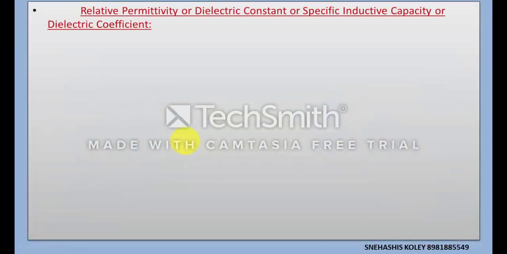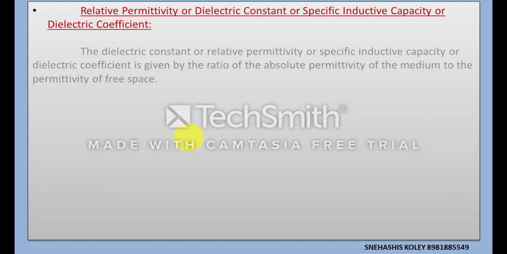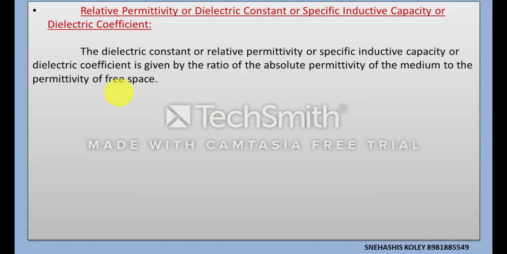Relative permittivity, or dielectric constant, or specific inductive capacity, or dielectric coefficient. Permittivity means the amount of electric field that will be resisted by the substance. The relative permittivity, epsilon r, is the ratio of the absolute permittivity of the medium, epsilon, to the permittivity of free space, epsilon 0.